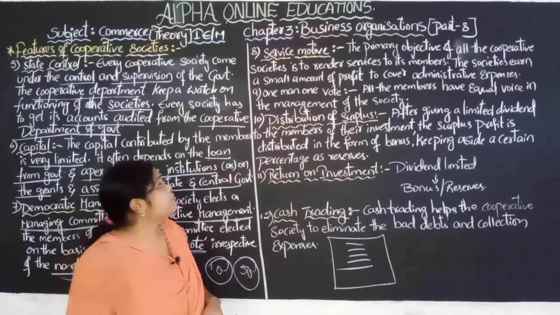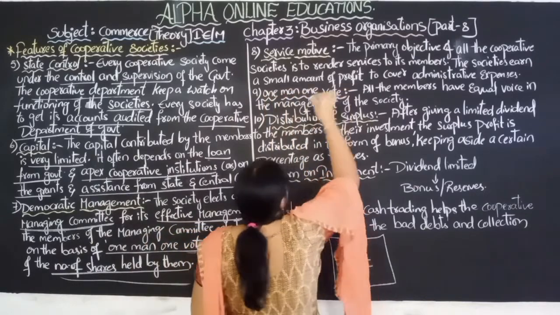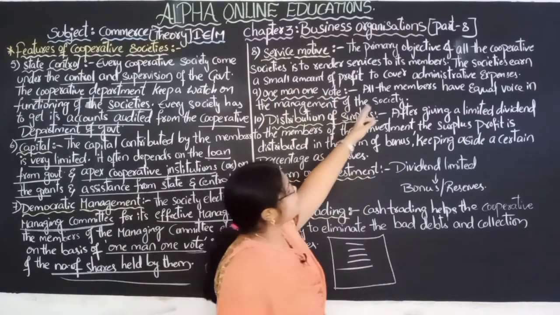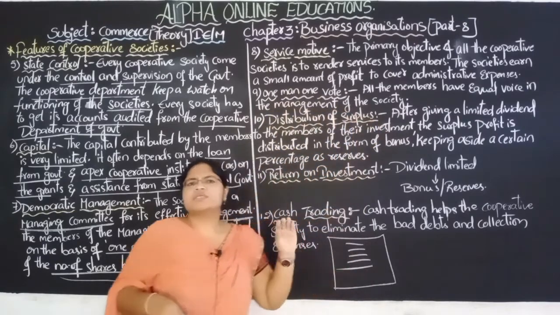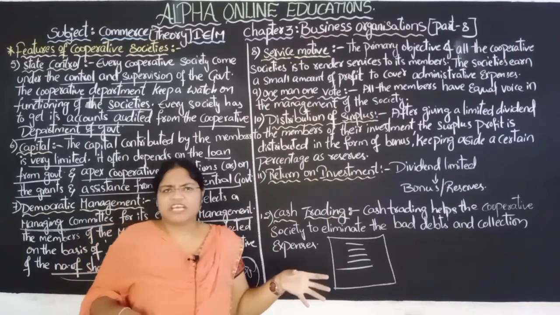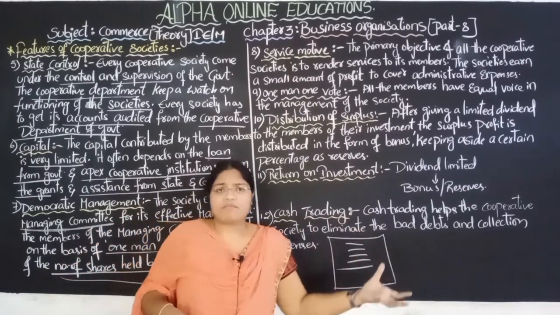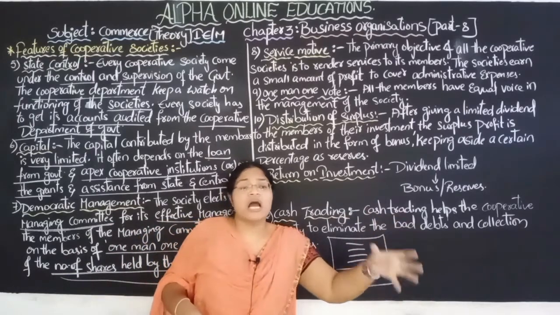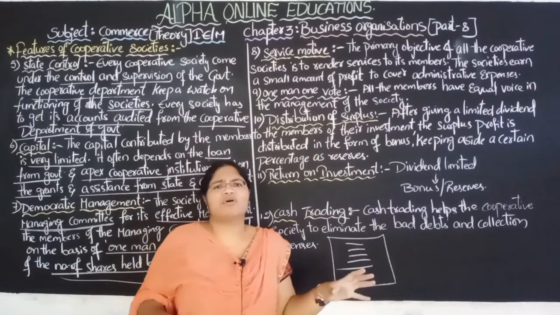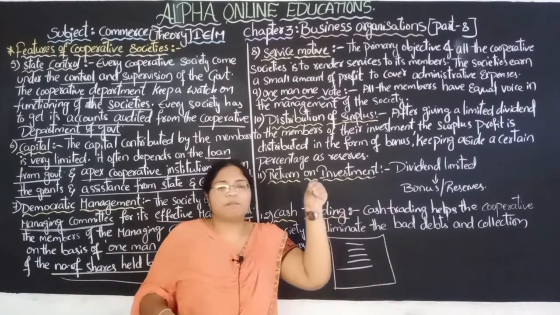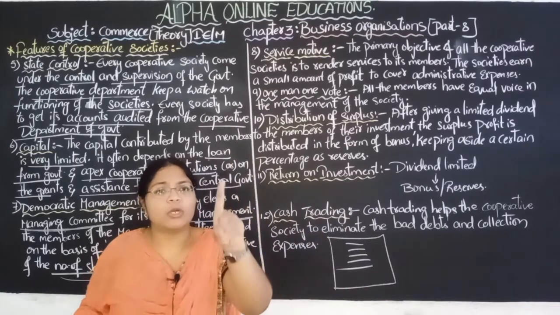And next, one man one vote. Okay, one man one vote. So all the members have an equal voice in the management of the society. There is no kind of discrimination. It is not that only if you bring more shares you get to vote, otherwise you can't vote. There is no kind of discrimination like that. Every person has one voting right: one man, one vote, one value.